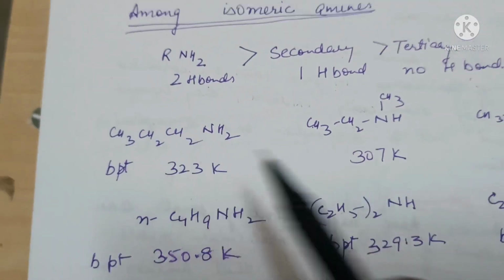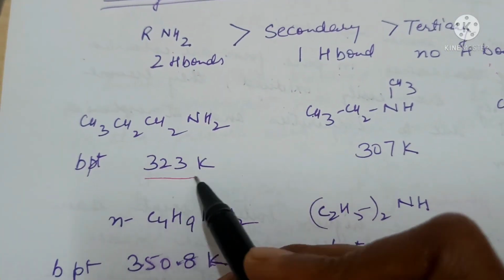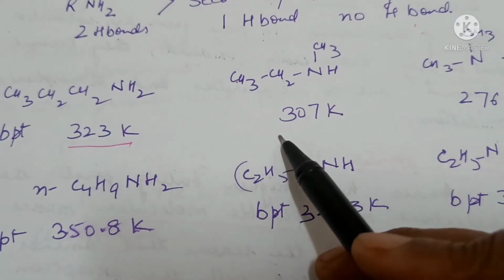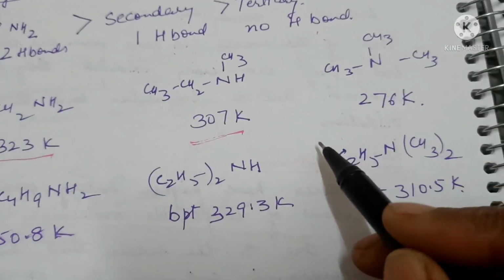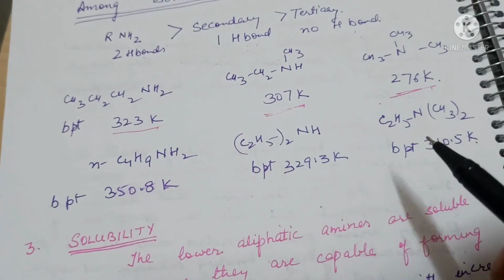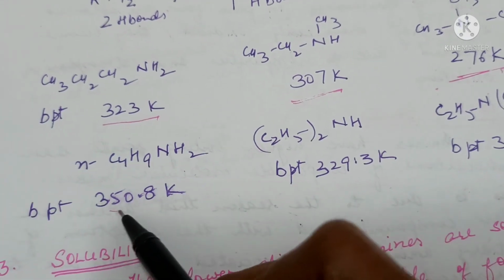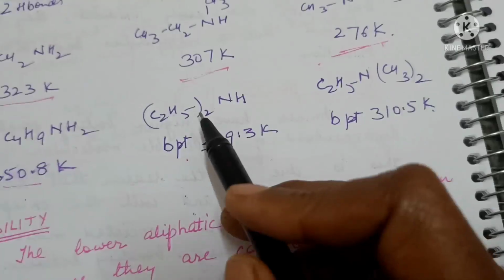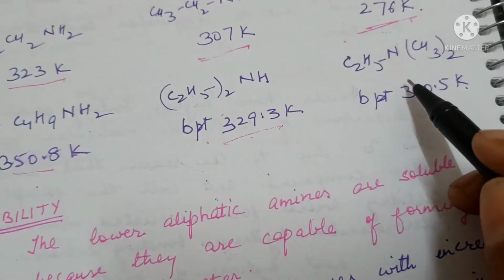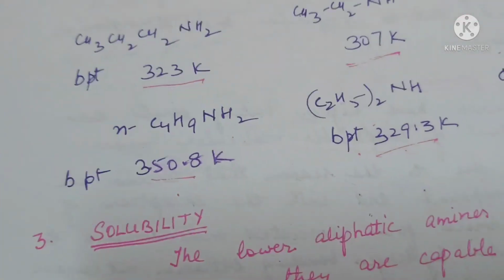For example, the primary amine, propanamine, has a boiling point of 323 Kelvin, methylethylamine has 307 Kelvin, and trimethylamine has 276 Kelvin, the lowest boiling point. Similarly, normal butylamine has 350.8, the highest, then diethylamine 329.3, then ethyldimethylamine 310.